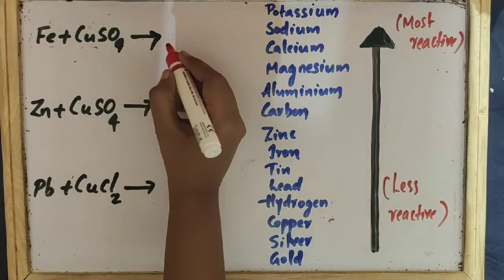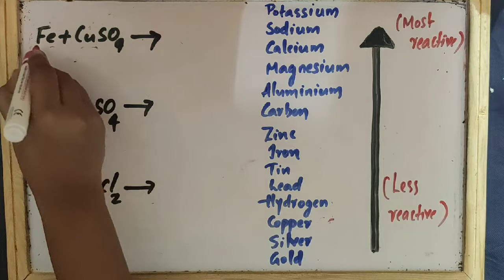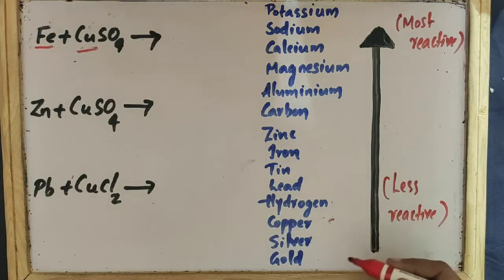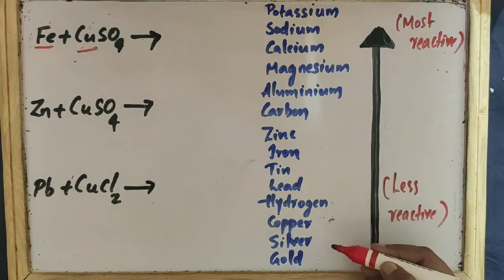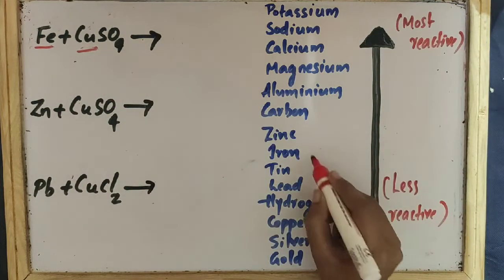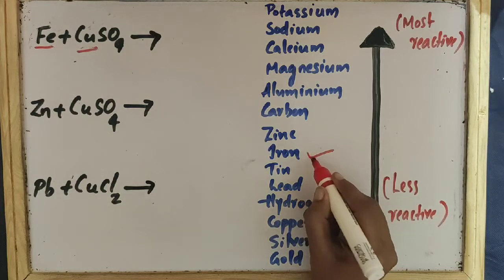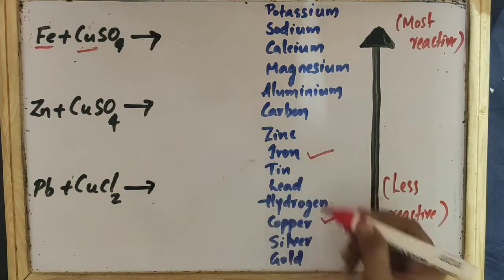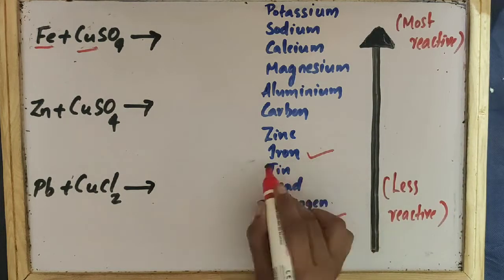Let us see some examples of displacement reactions. Here you can see iron and copper are the metals. In the reactivity series, this is the increasing order of reactivity. Iron is situated above copper, so iron is more reactive.